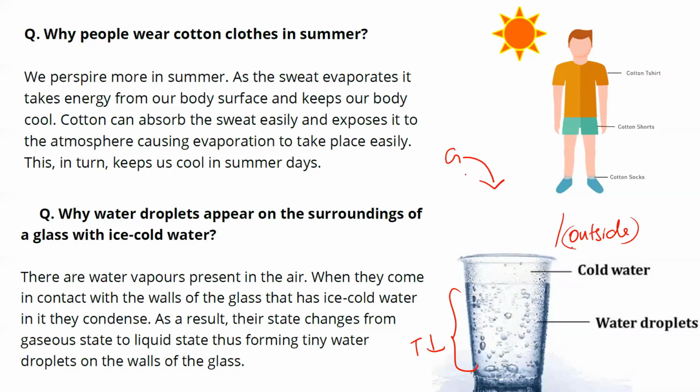So here all the gas particles will readily change to what? Liquid state. And that process we know is known as condensation. And due to condensation only you have these droplets coming. All the gas particles present will condense and change state from gas to liquid. That is why you can see the presence of these droplets.